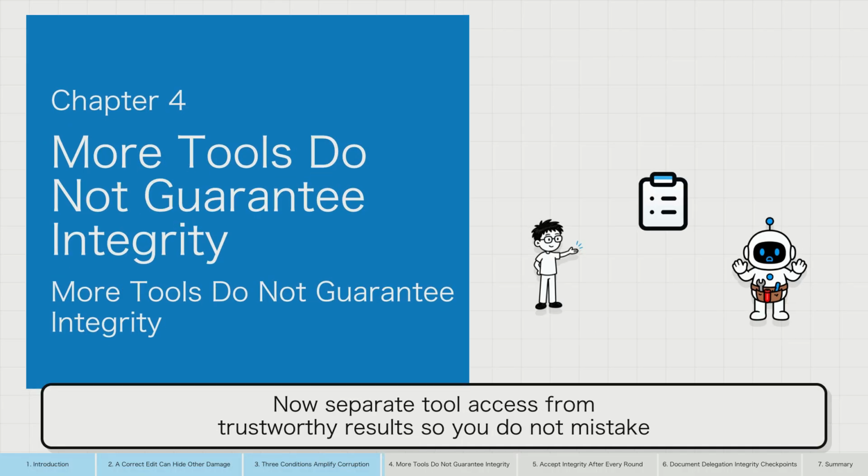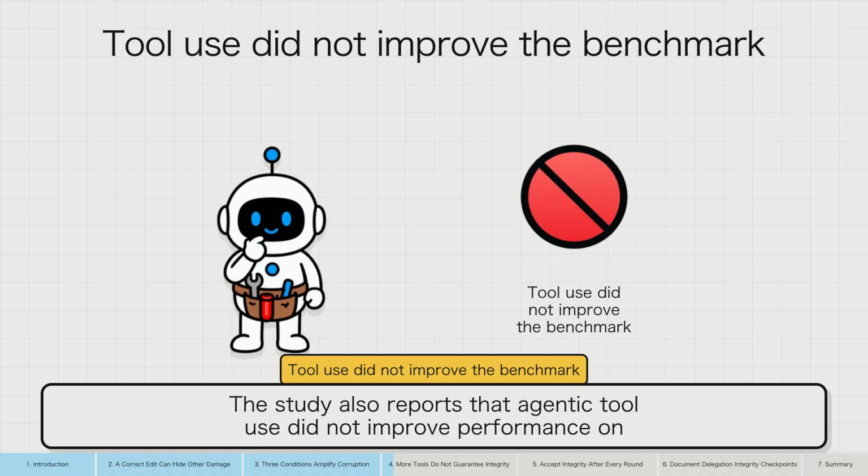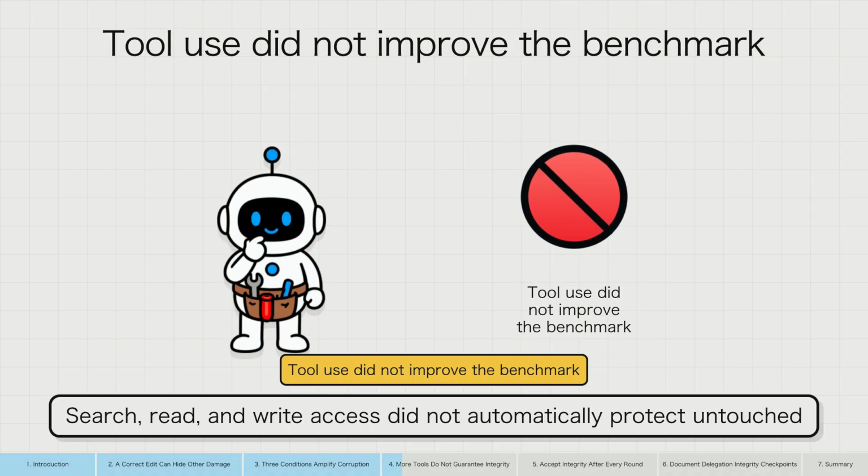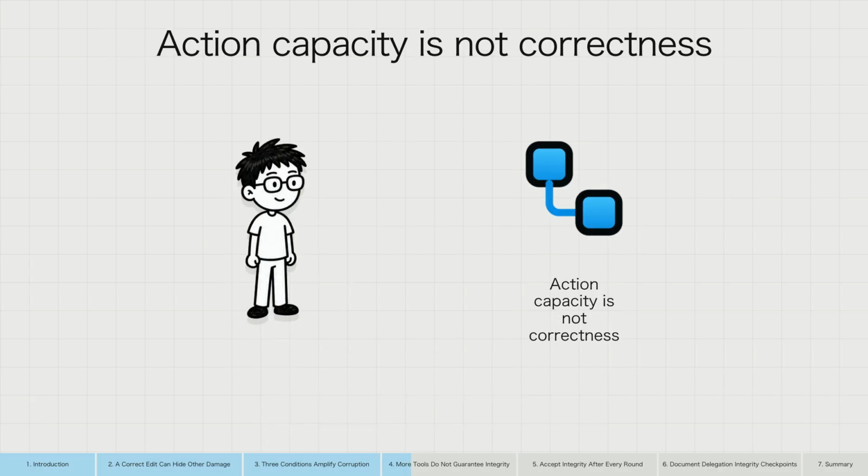Now separate tool access from trustworthy results so you do not mistake capability for acceptance evidence. The study also reports that agentic tool use did not improve performance on this benchmark. Search, read, and write access did not automatically protect untouched content. Tools expand action capacity.